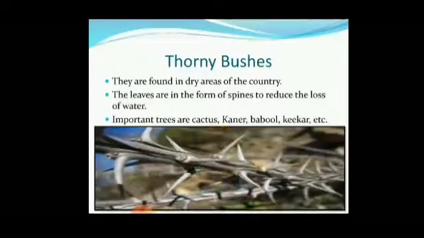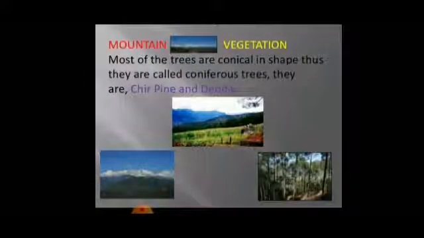Thorny bushes. They are found in the dry areas of the country. The leaves are in the form of spines to reduce the loss of water. Important trees are cactus, kaner, babool, kikar, etc. Mountain vegetation. Most of the trees are conical in shape. Thus, they are called coniferous trees. They are cheer, pine, and deodar.